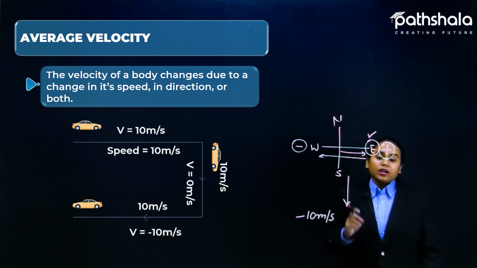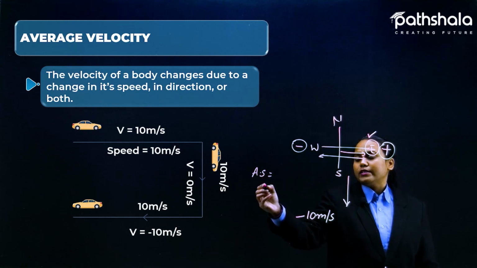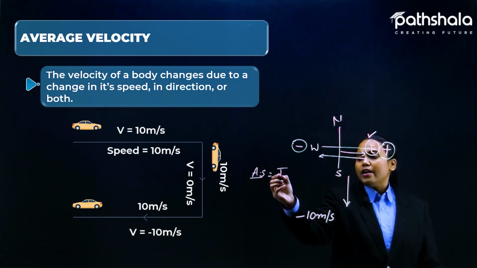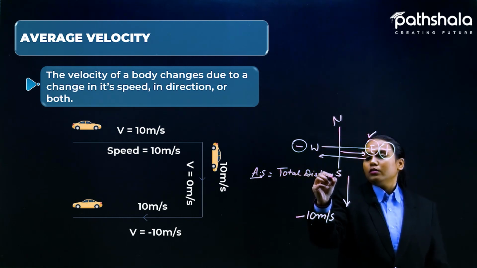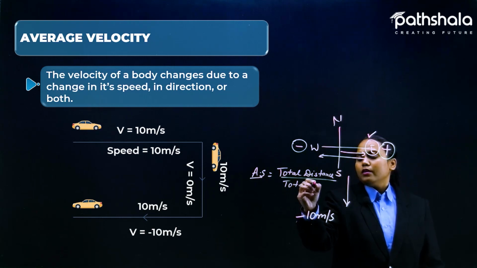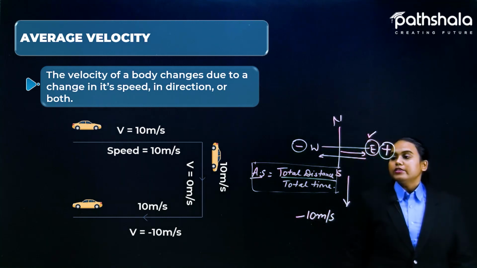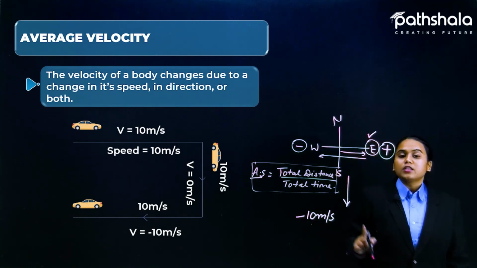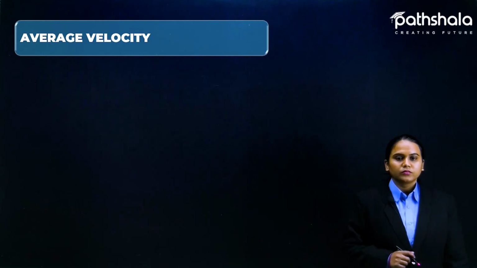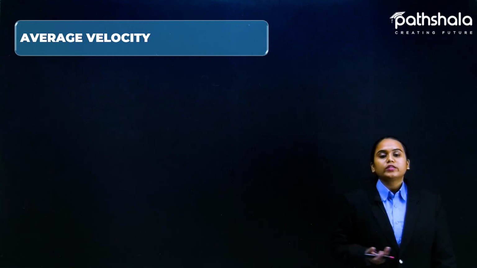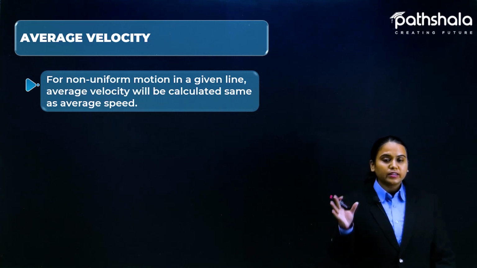And in the speed part, remember students, whatever we have discussed about average speed, you had a formula of total distance upon total time. Yes, it was the formula for average speed. Here, in the case of average velocity, you are going to see what kind of formula we have. So yes, before moving towards the formula for average velocity, let us discuss why we are actually learning this.